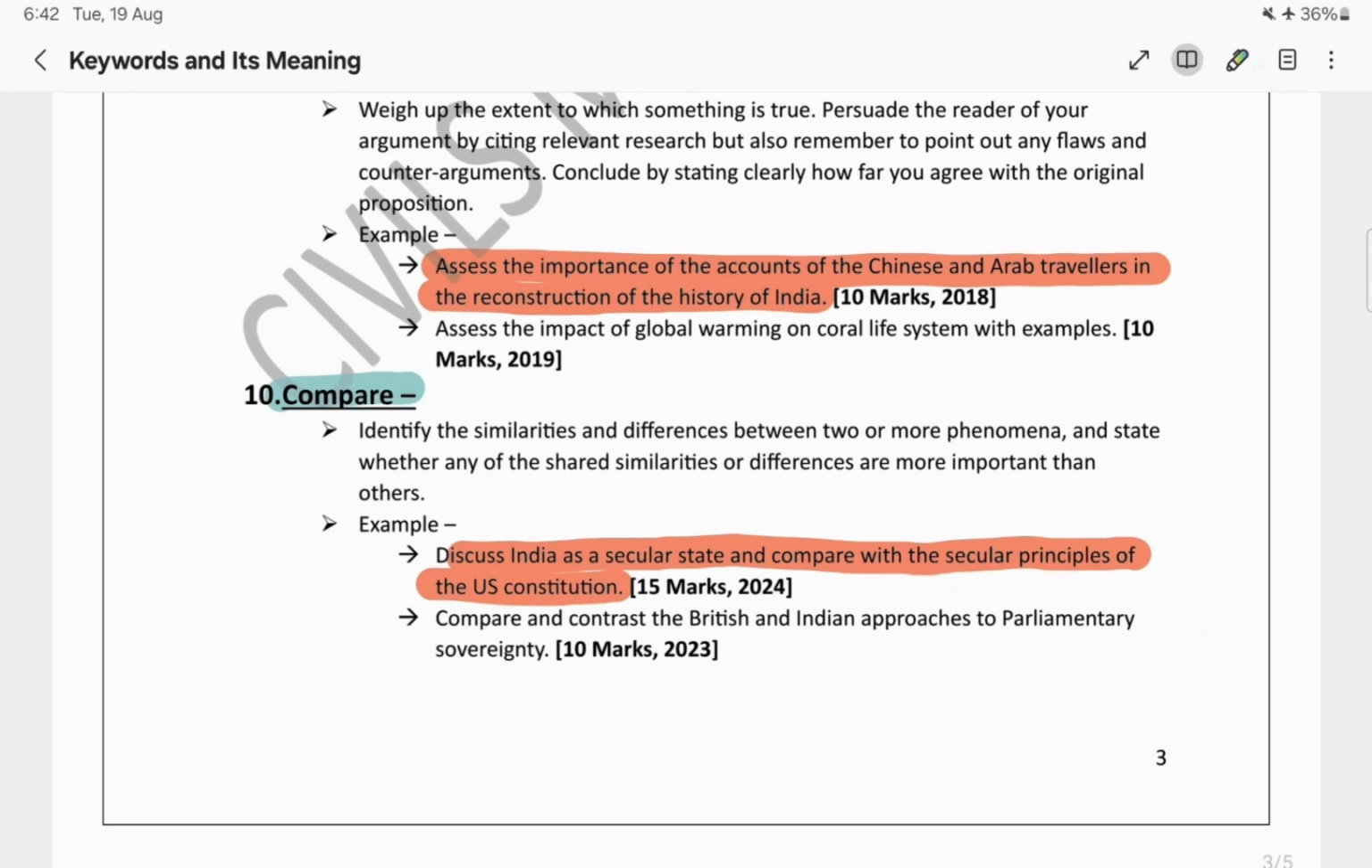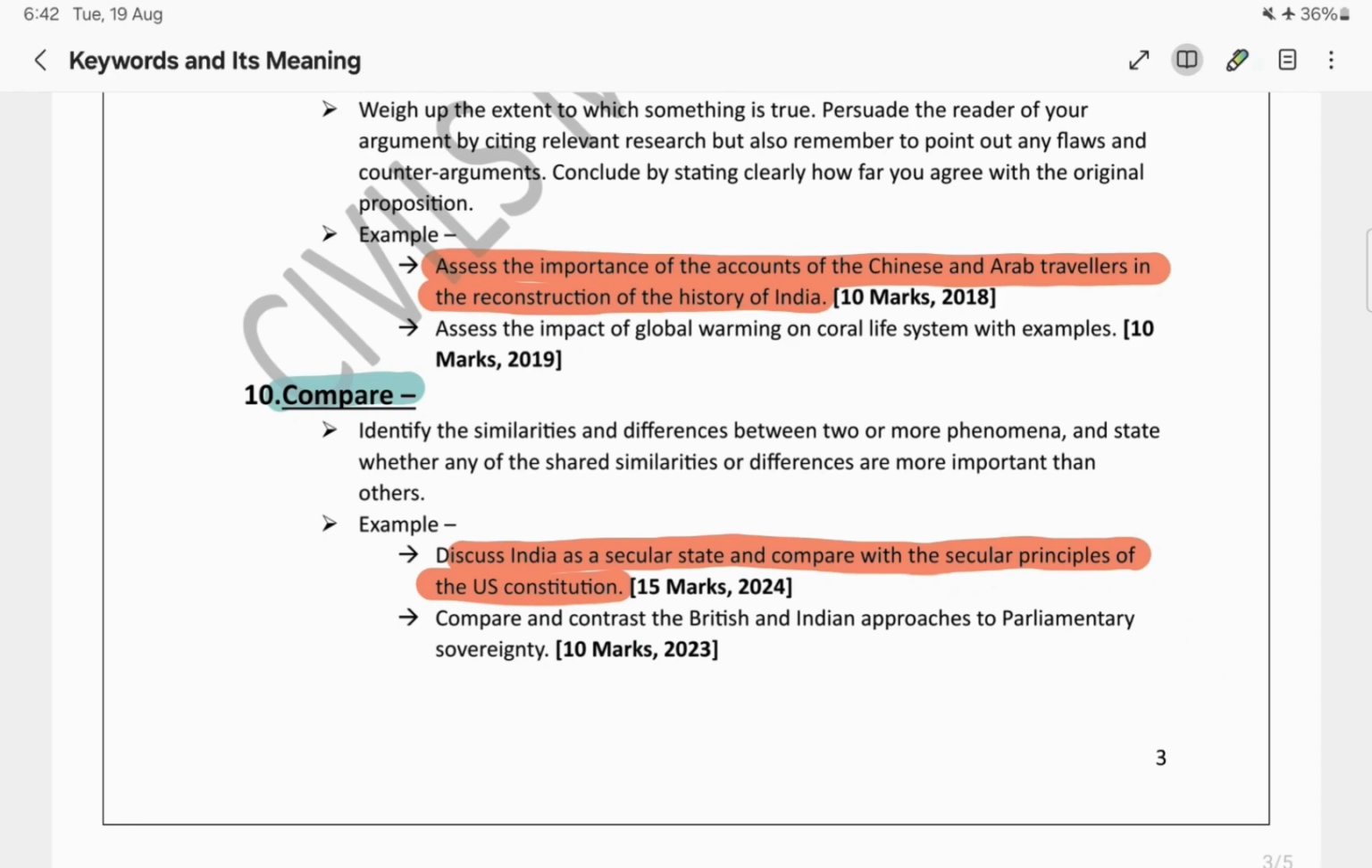That means we need to compare the secular principles of the US Constitution with the Indian Constitution. Since they have mentioned compare, we need to mention the similarities as well as the differences. It's not that we will tell only the similarities or only the differences in this case. Since they have mentioned compare, we will mention both.